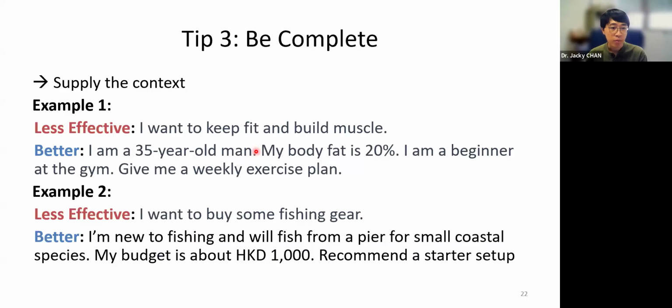Second example, I want to buy some fishing gear, but you have to tell more, like whether you're a beginner or not, and your budget. So this is the necessary information for the AI to think about the answer. And these are the 3 tips. Hopefully you can understand it.